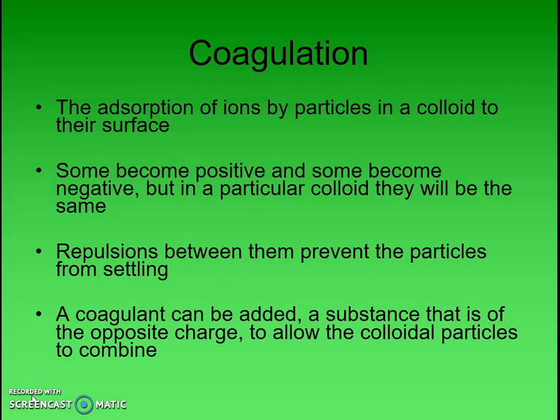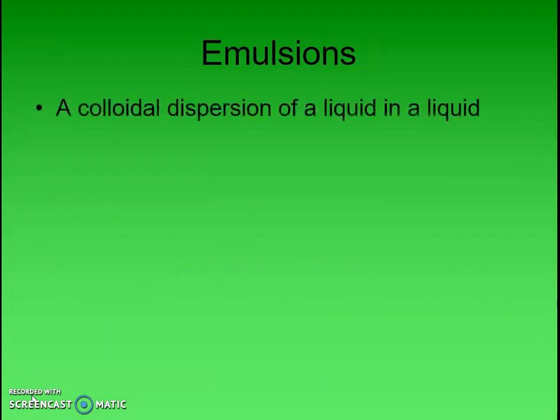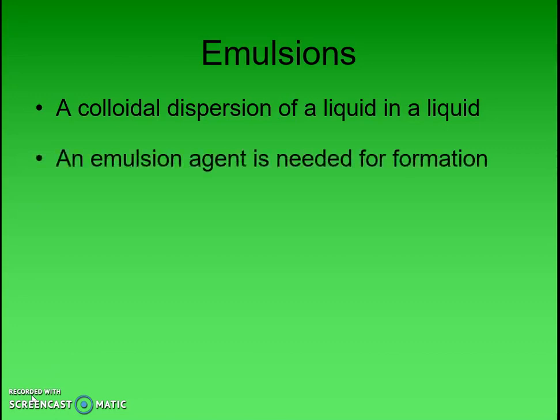And lastly, we have a special type of colloid. It's called an emulsion. An emulsion is a liquid that is dispersed throughout a liquid. So in the four examples of colloids before, none of them fit in this category because emulsions have their own special category. You have a liquid, again, dispersed throughout a liquid, kind of like oil in water. You can make an emulsion out of oil and water, but you need to add in an emulsifying agent.